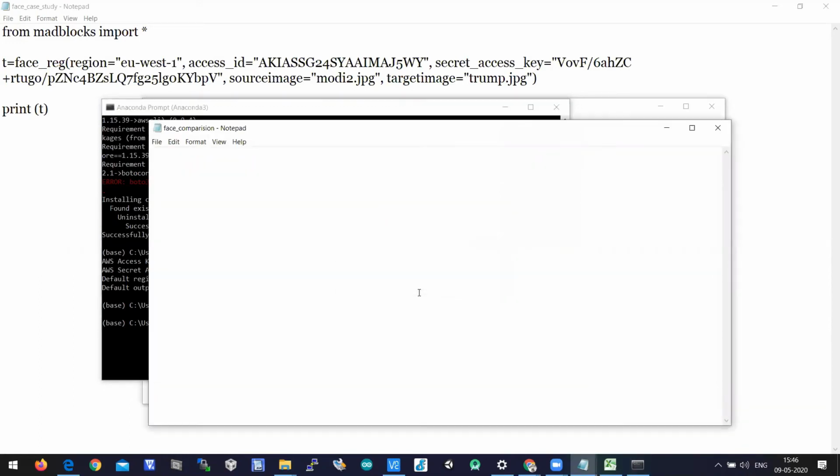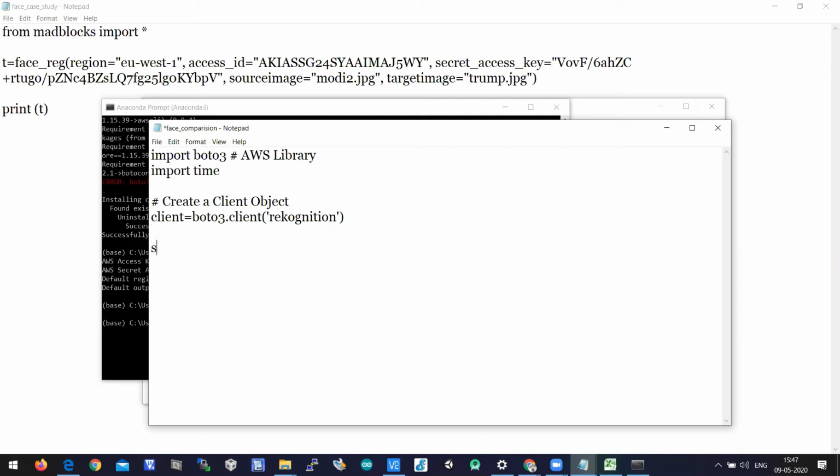Enter. Now let us write a program. You need to import a package called Boto3. Boto3 is an official AWS library. Then you need to import time. Then you have to create a client object. The syntax will be client equal to boto3.client of which service you want to access. We wanted to access a service called Rekognition from AWS, so you need to pass 'rekognition' there as an argument.